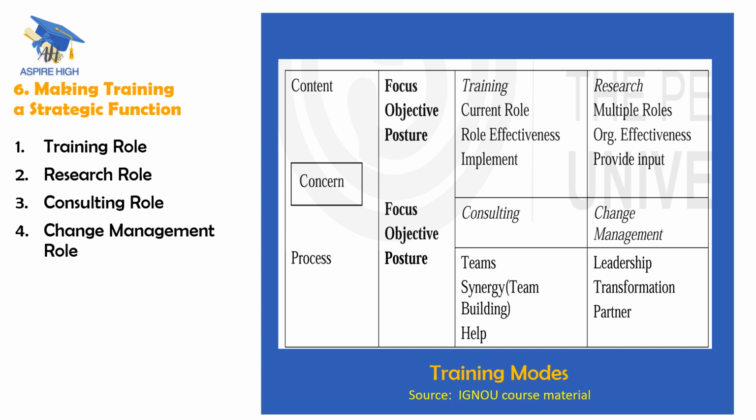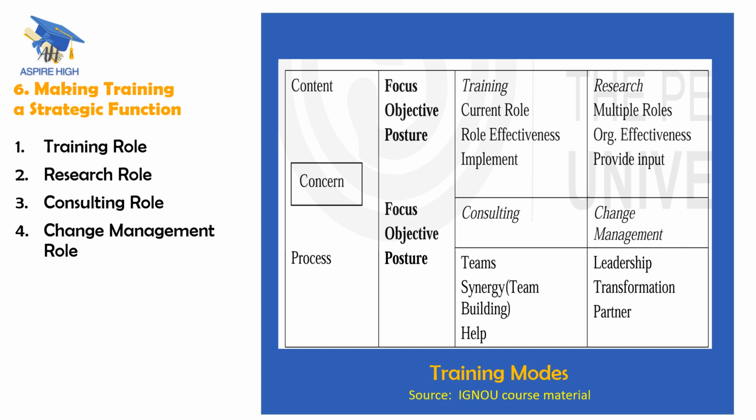So what is a strategic function? When we call the training has become a strategic function, when we talk of the future also, future requirements also. So nowadays, this has assumed a lot of importance in this HR function, training and development, because ultimately the business strategy, whether it is a finance strategy or a corporate strategy or a technology strategy, all these things are to be made known to the trainers. They should be fully aware of that.